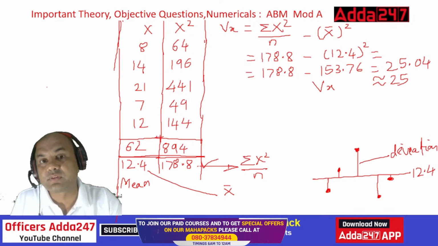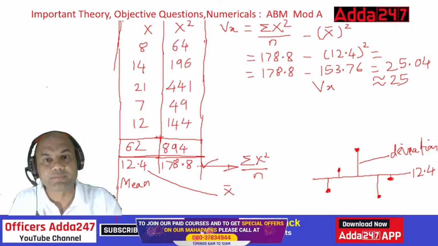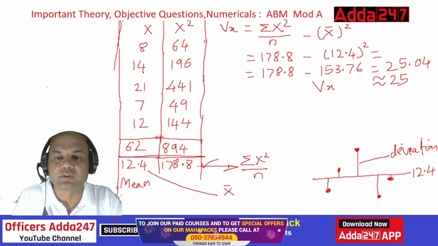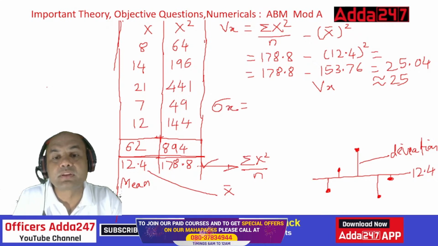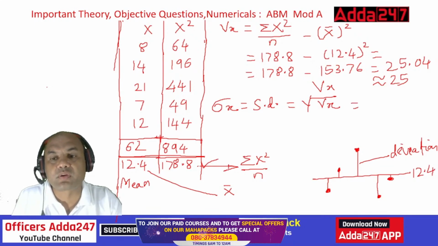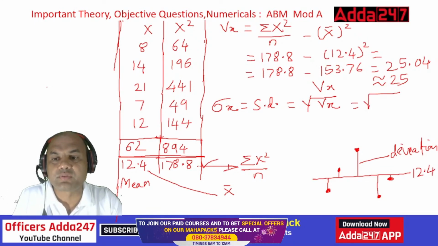So what did I tell you? In the start of the problem, I told you that I'll be giving you deviation also. So the standard deviation is always written as psi x, or in a book they write it nowadays SD. So SD equals the square root of variance. So what is the square root of variance? Square root of 25, that is equal to 5. So standard deviation psi x equals 5.